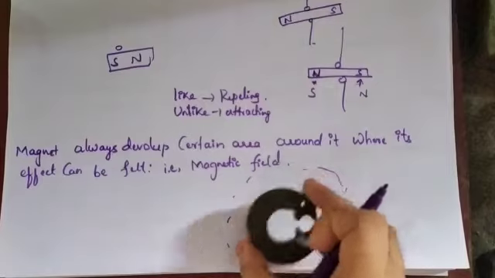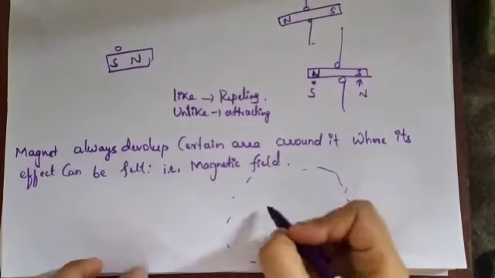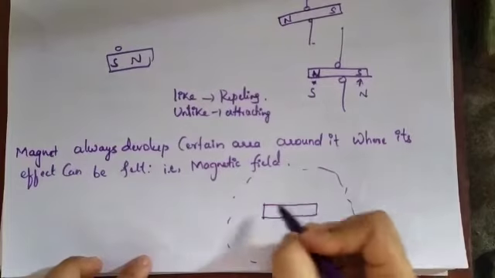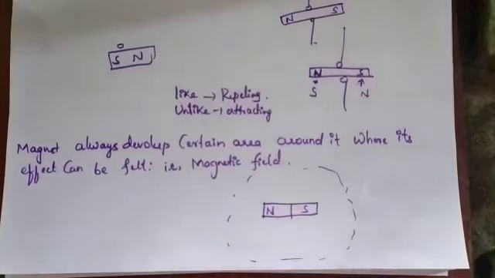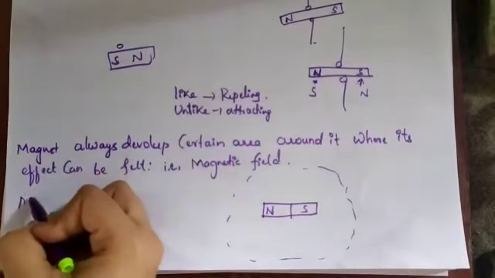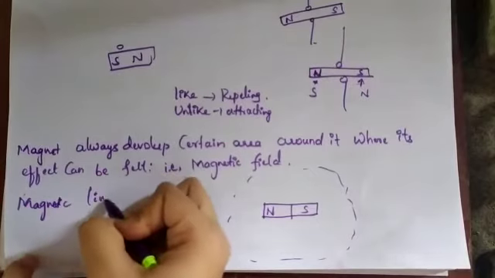This field is called the magnetic field. If I place a magnet with north and south poles, this is the field of that magnet. This magnetic field is studied by drawing imaginary lines called magnetic lines of field.